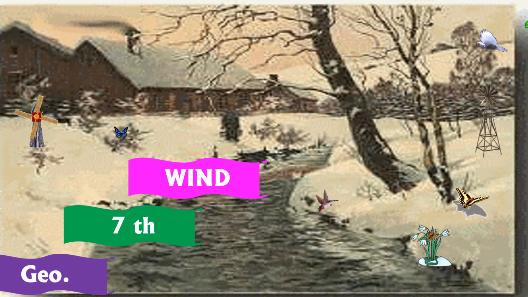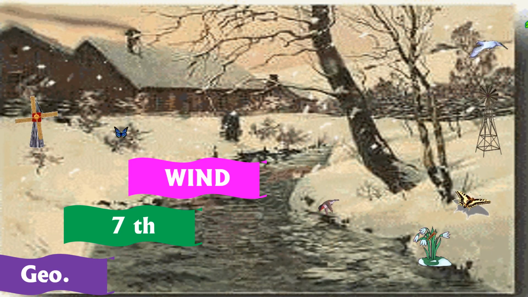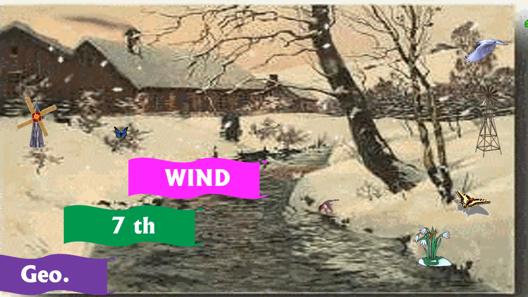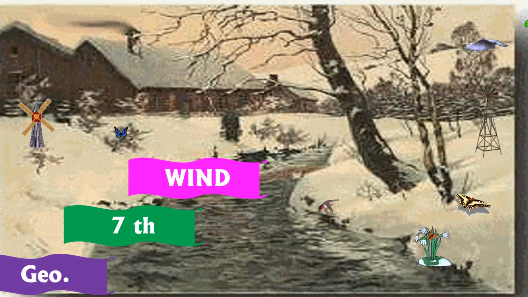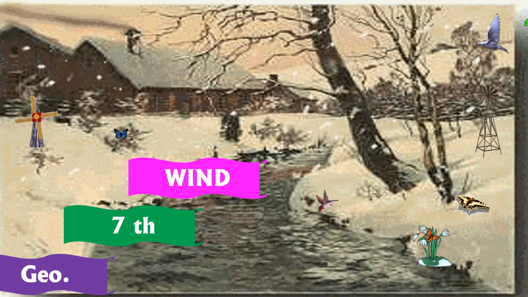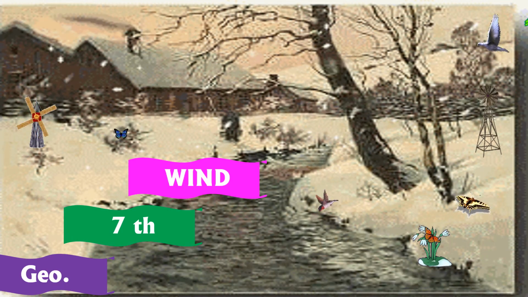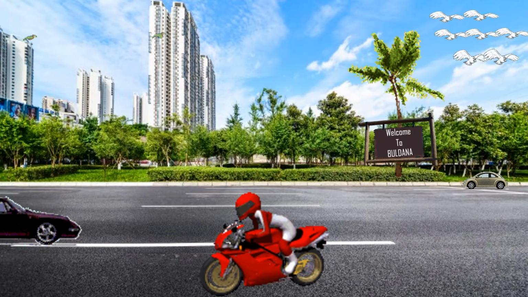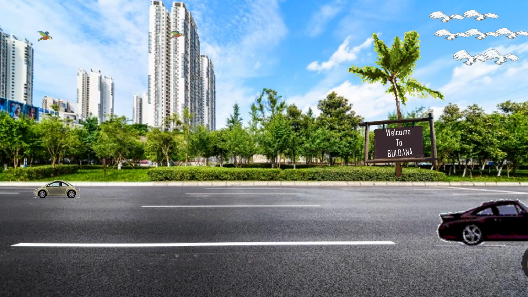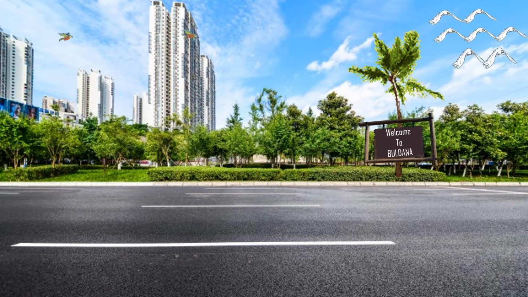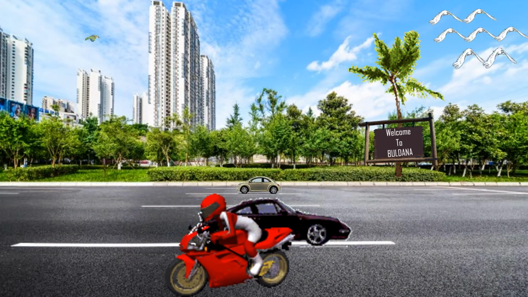In this lesson we learn what is meant by wind, the directions of wind, the types of wind, and all these things. So now observe this picture and give me the answer.